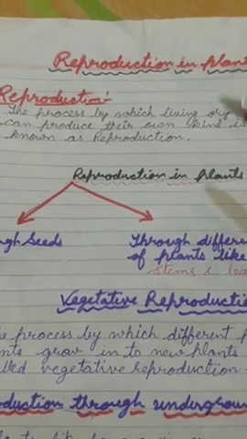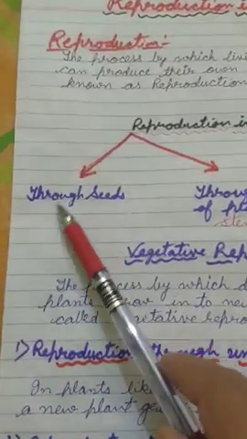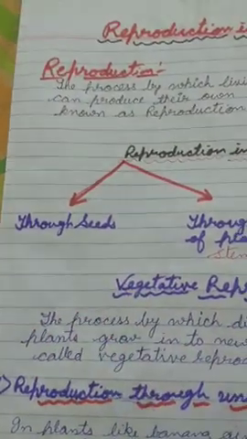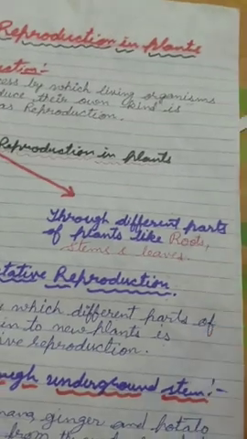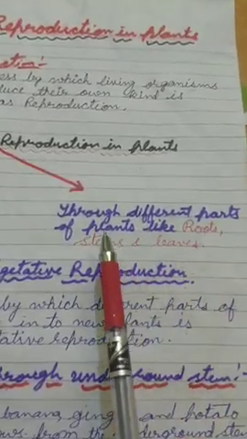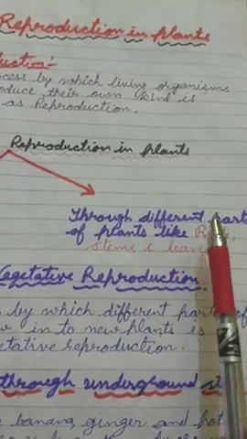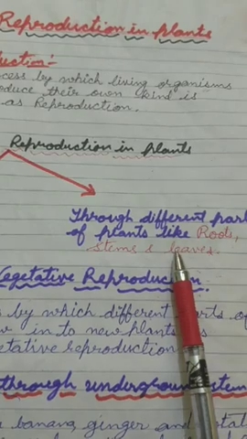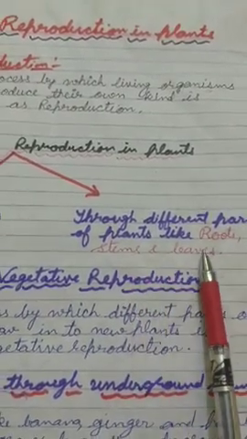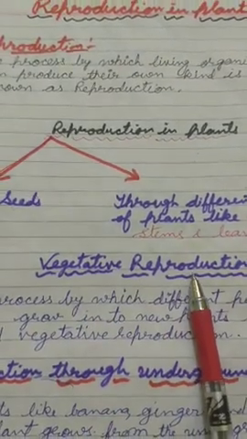Student, reproduction in plants can occur in two ways. First is reproduction through seeds, which we will discuss later, and next is through the different parts of the plant like the roots, stem and leaves. When a plant reproduces through these parts, such reproduction is known as vegetative reproduction.